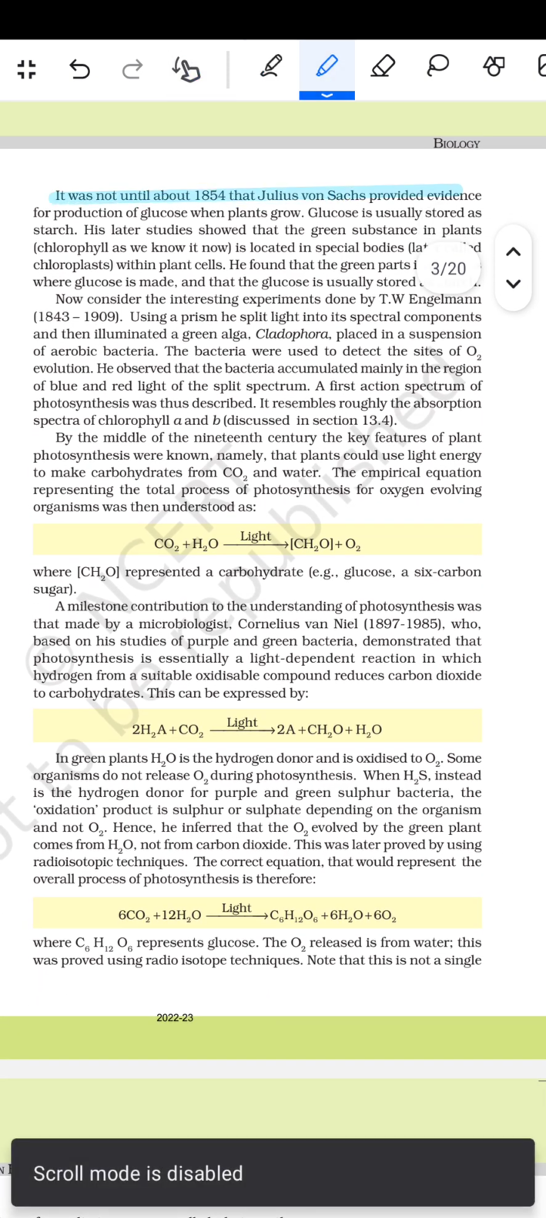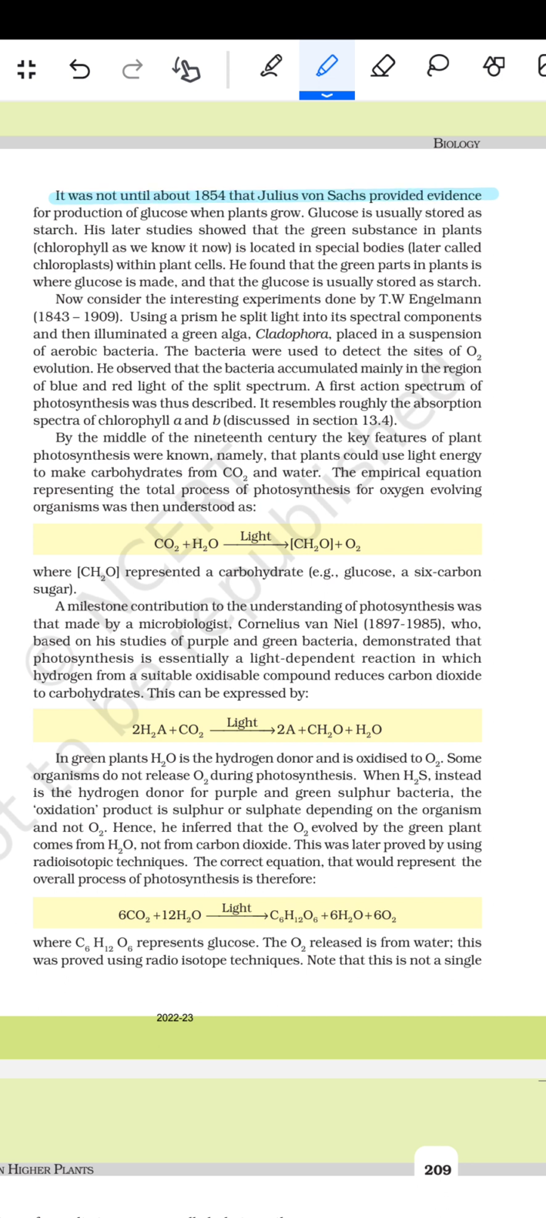Until 1854 that Julius Sachs provided evidence for the production of glucose when the plant grew. Glucose is usually stored as starch. His later studies show that the green substance in the plant, chlorophyll as we know it now, is located in the special body later called the chloroplast within the plant cell. He found that the green parts in the plant is where glucose is made, and that the glucose is usually stored as starch.